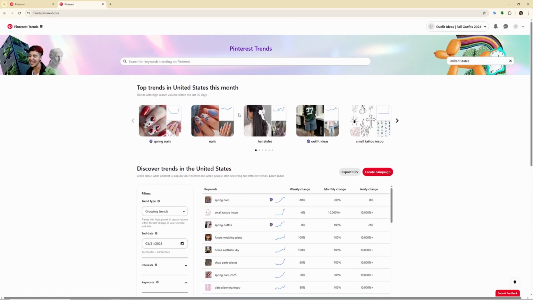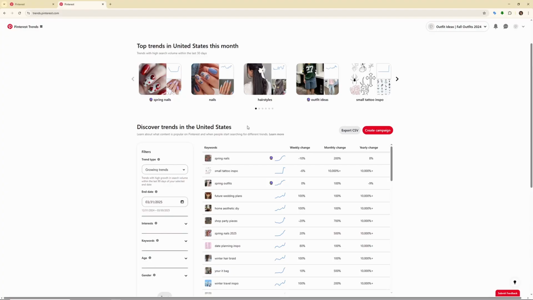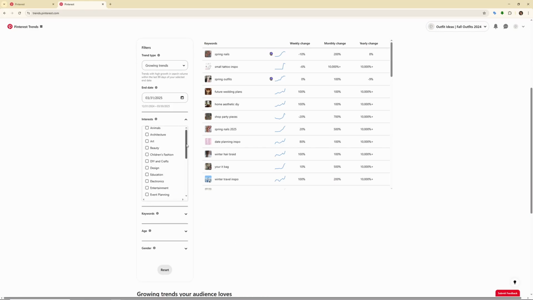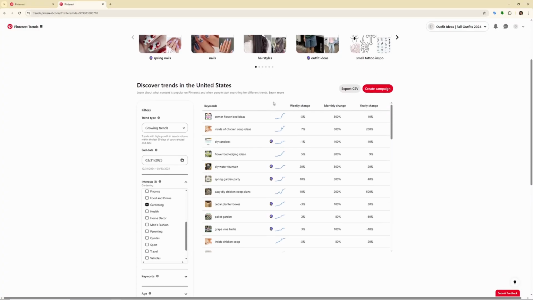In this tool, you can actually take a look at what are the trending keywords on the Pinterest. You can choose either growing trends, seasonal trends, top yearly trends, top monthly trends. I'll go with growing trends. You can choose by interest. Maybe you already have interest in your mind. Maybe you are interested in health or finance or gardening. You can tick the box of gardening and you'll get keywords from this niche that are trending right now. For example, corner flower bed ideas, inside of chicken coop ideas, DIY sandbox, and all kind of stuff.